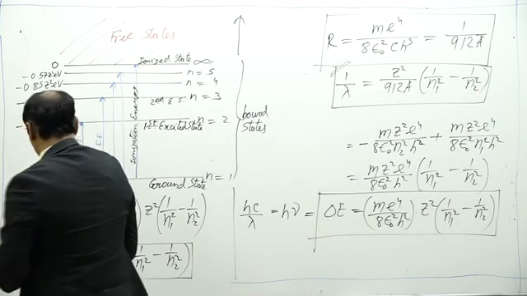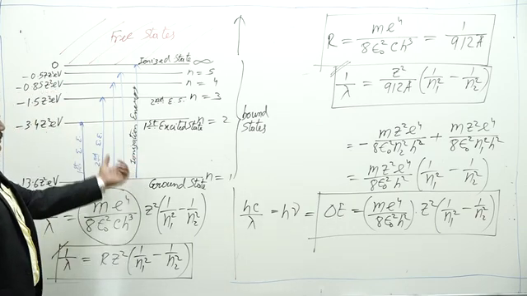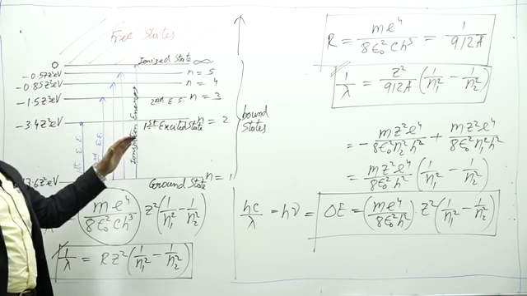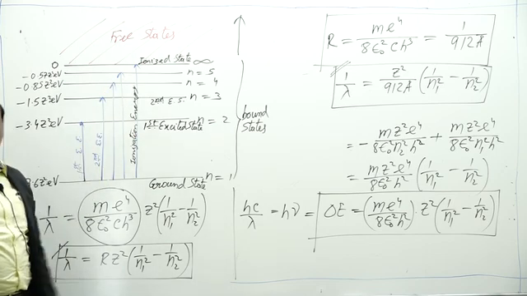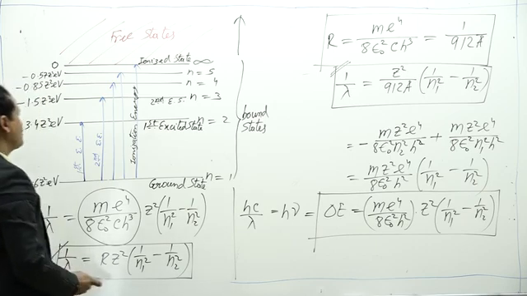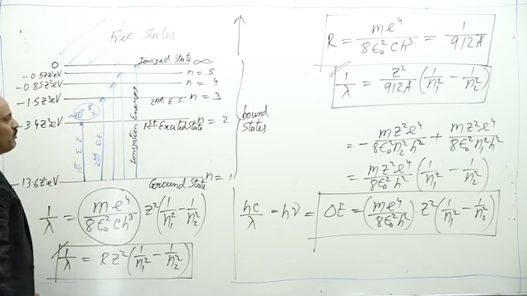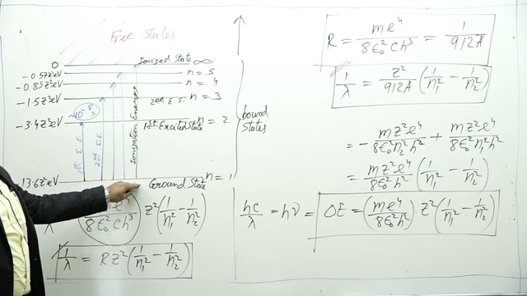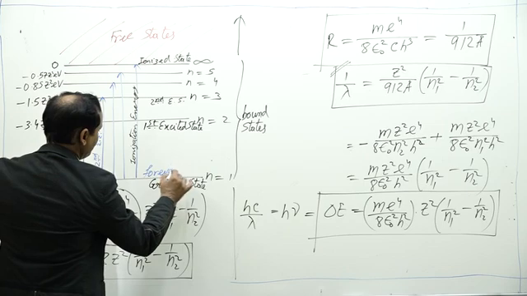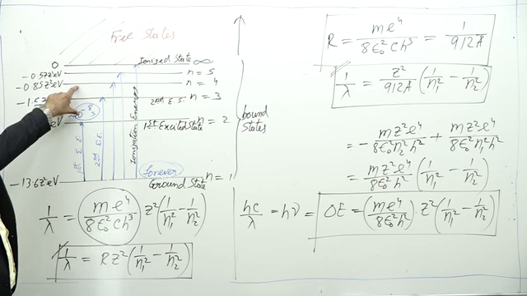Now remember one more thing: whenever an atom absorbs energy, that is, the electron jumps from a lower to a higher orbit, it cannot remain in higher energy levels forever. The duration for which an electron can remain in the excited state is of the order of 10 to the power minus 8 seconds. In the ground state, the electron can remain forever if left undisturbed, but not in the excited state.